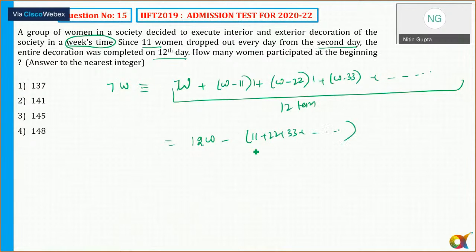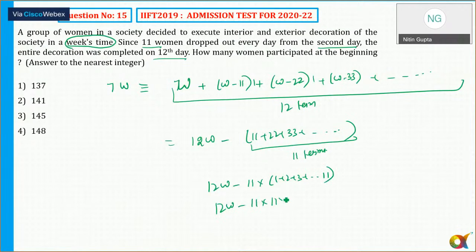How many terms will be there? A total of 11 terms. So I'll get 12W minus 11 into 1 plus 2 plus 3, 11 terms are there. The sum of the first 11 natural numbers is 66, so that is 12W minus 726, which is equal to 7W.